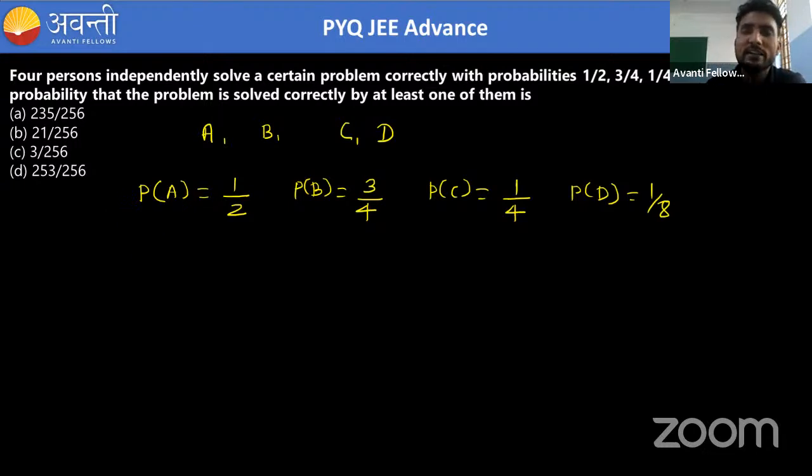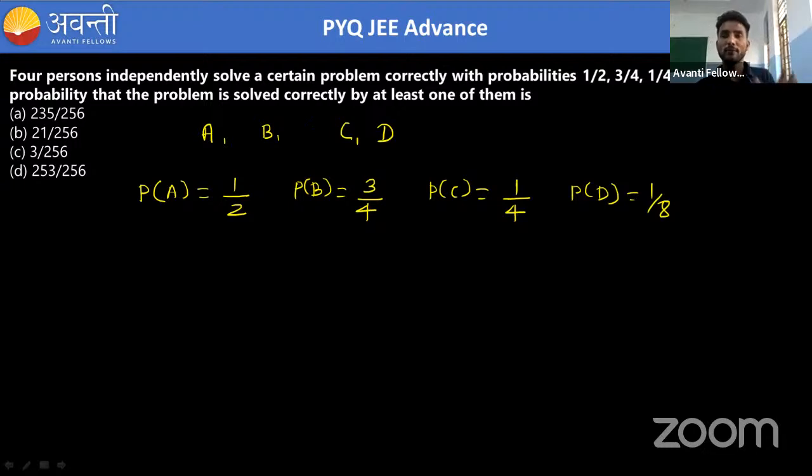Okay, but what we need to find? We need to find the probability that the problem is solved correctly by at least one of them. Okay, at least one of them. So there are 2 ways we can think of this problem. First, at least one of them means what?